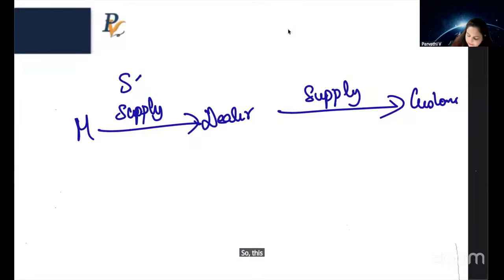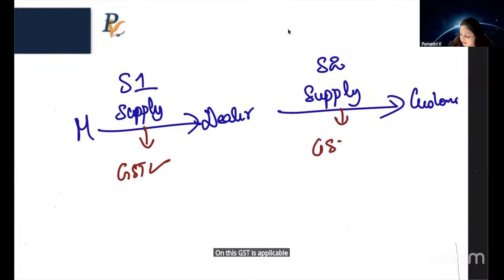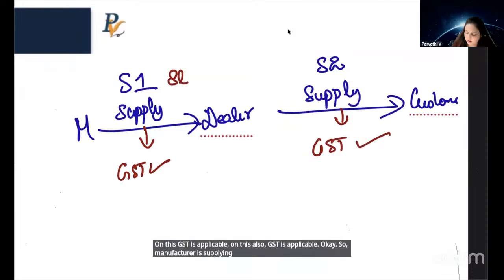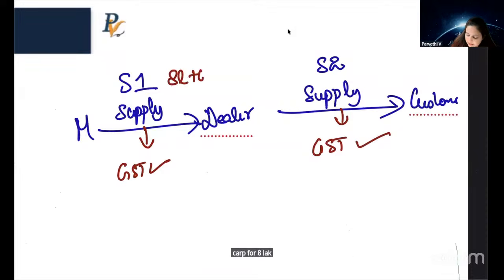So this is supply 1, this is supply 2. On this, GST is applicable. On this also, GST is applicable. The manufacturer is supplying the car for 8 lakh plus GST. The dealer is supplying for 10 lakh plus GST. So that point is clear.